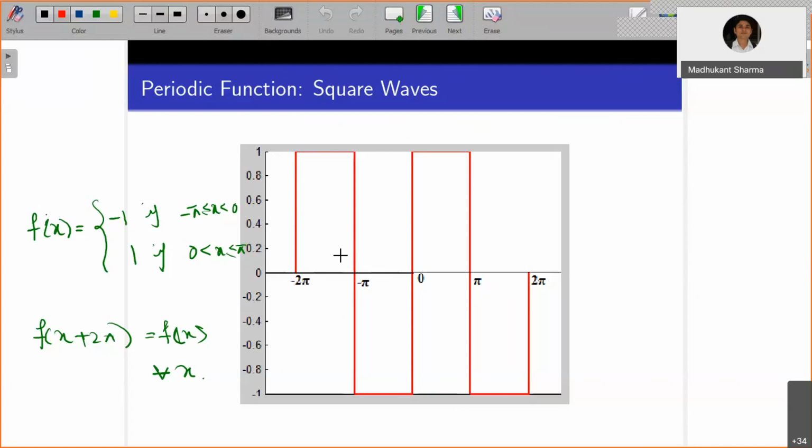You can talk about minus pi to plus pi. So from minus pi to 0 the value is -1. For 0 to pi the value is 1. So this is what it is.